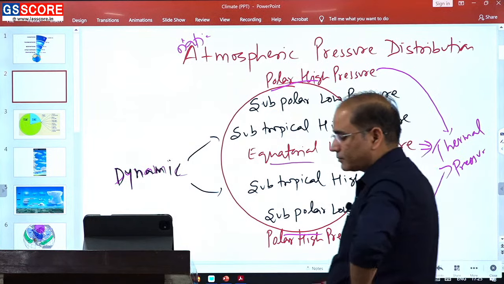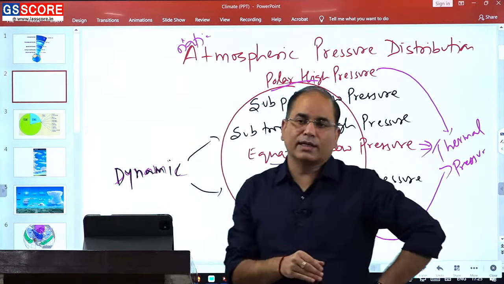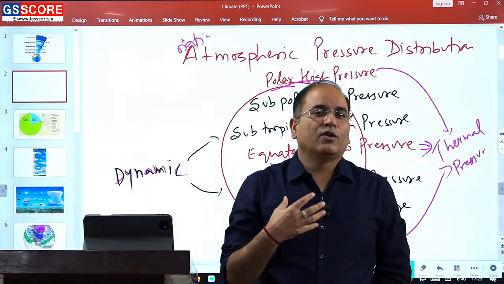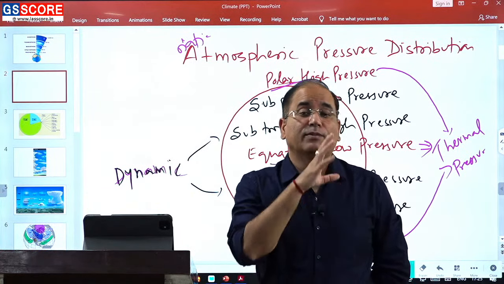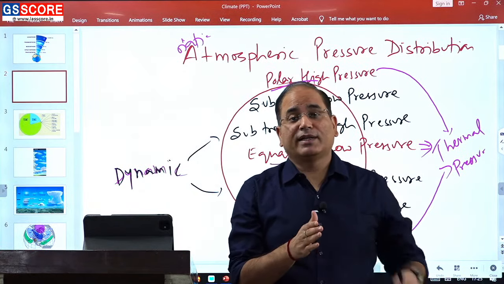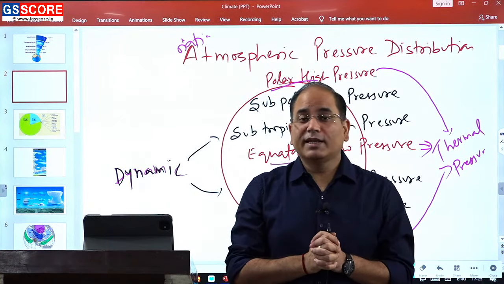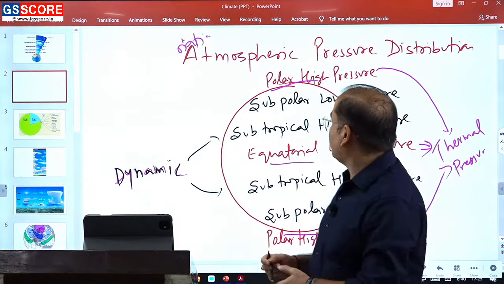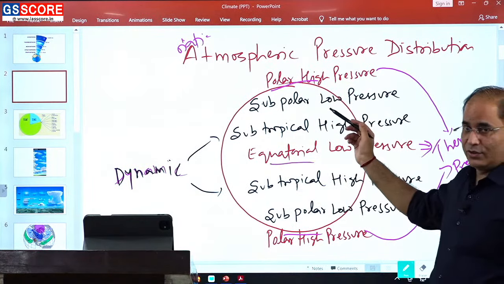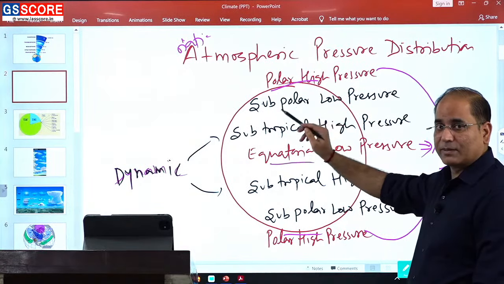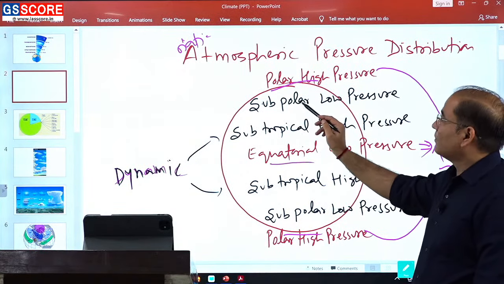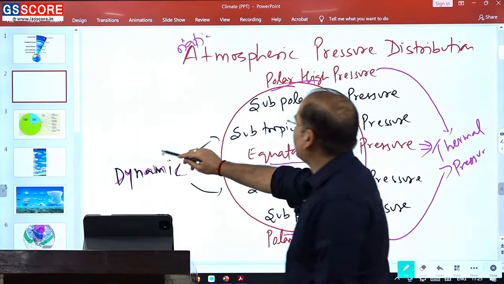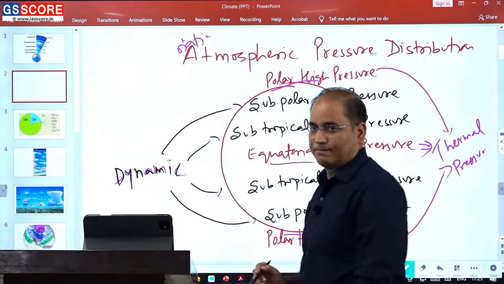Very similarly, when you look at the subpolar area, it does not have as low a temperature as the poles, but still you have a low temperature. When the temperature is low, we expect high pressure here, but what are we witnessing? Low pressure. So in spite of low temperature, the pressure is low, which means the pressure is not controlled by the thermal factor. So this is also a dynamic factor.